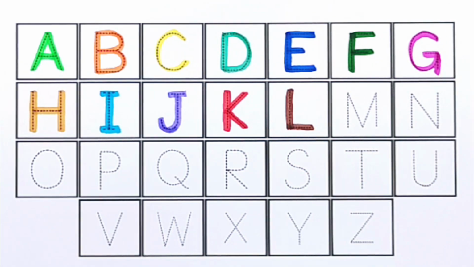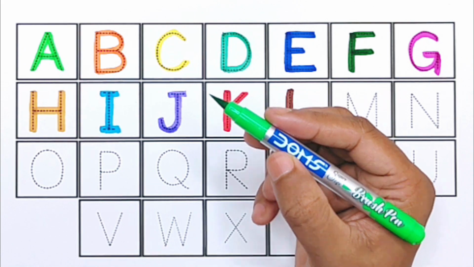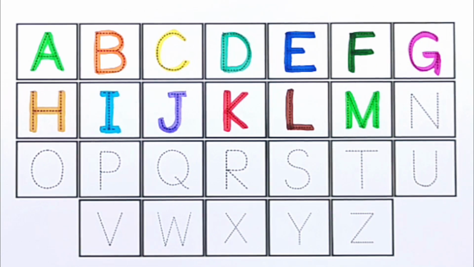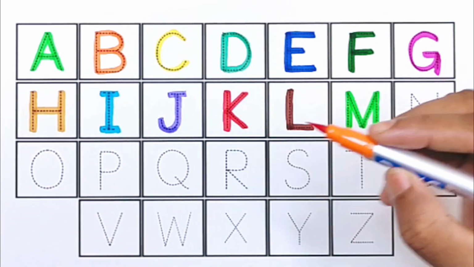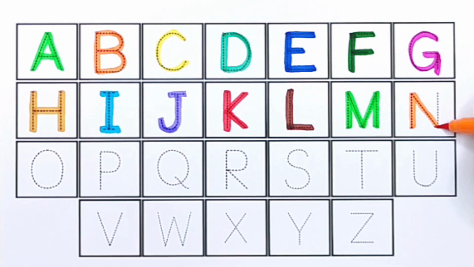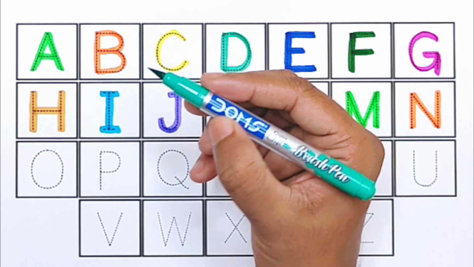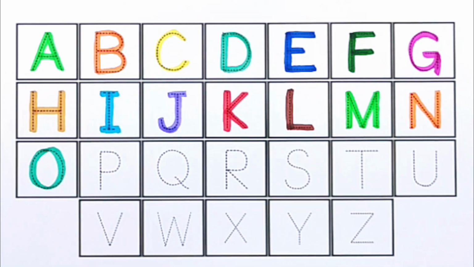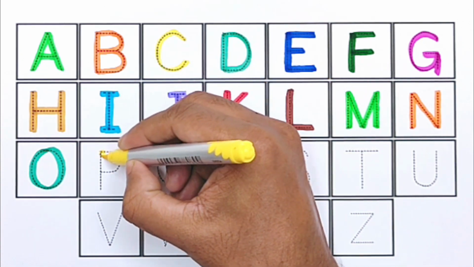L for lollipop, light green color. M for mango, orange color. N for noodles, sea green color. O for onion, yellow color.